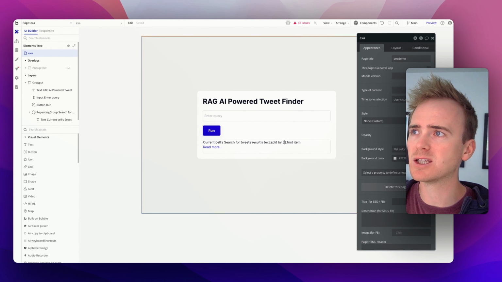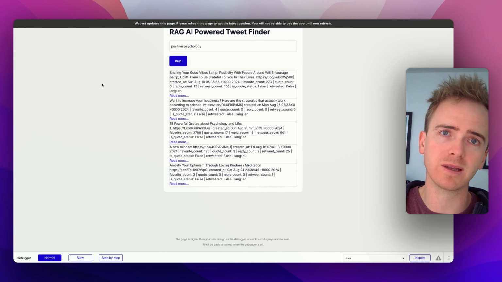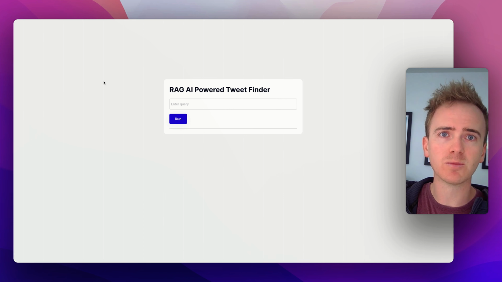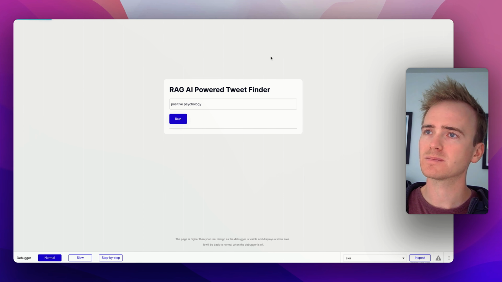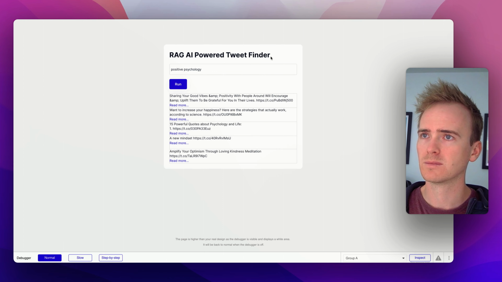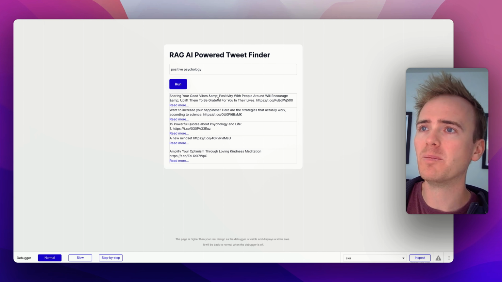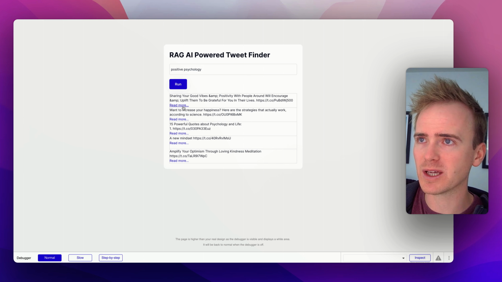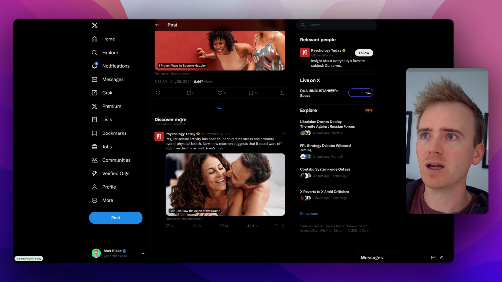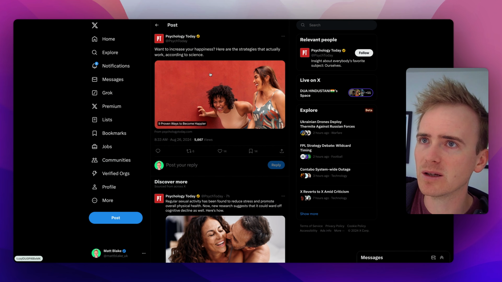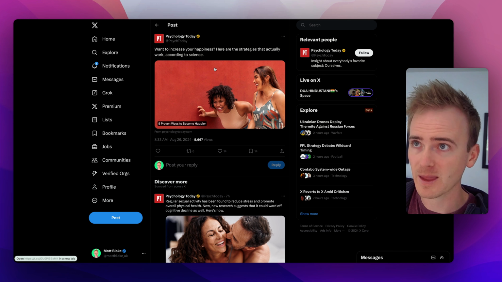Okay, remember, nothing is actually being saved to the database. So each time I'm running this, I'm having to run that small cost of actually querying the API. So we'll click run again. There we go, that's looking much more tidy. Now there is of course an interesting thing with the character here. Not going to cover that in this video, but we get back our list of results, and of course I could click through on here and I could go and view the original tweet for each one. Is this going to work? Yeah, there we go, we get back the original tweet from Psychology Today.